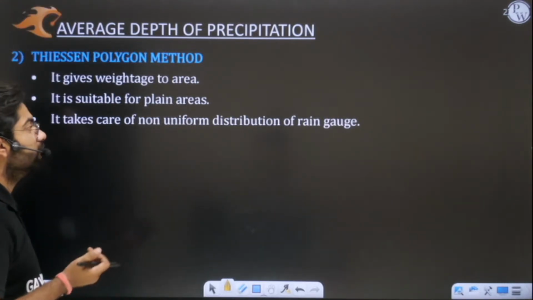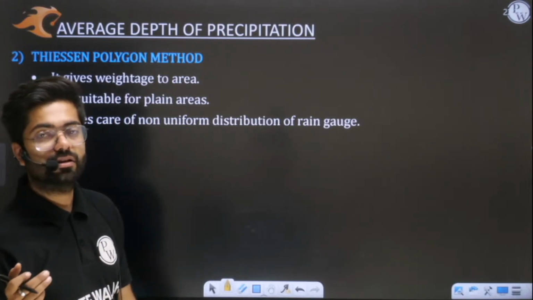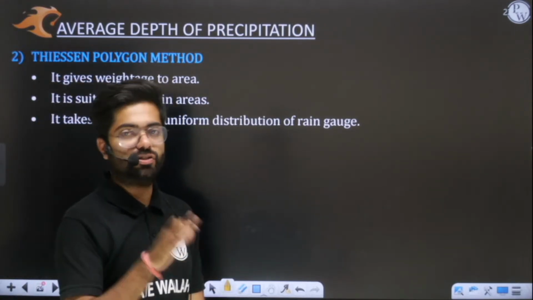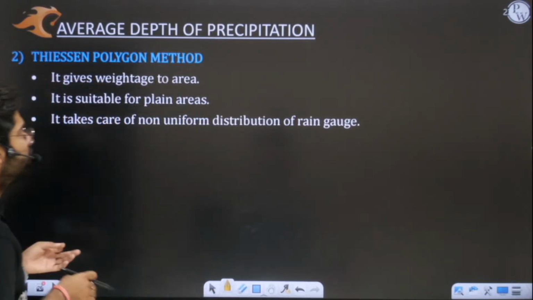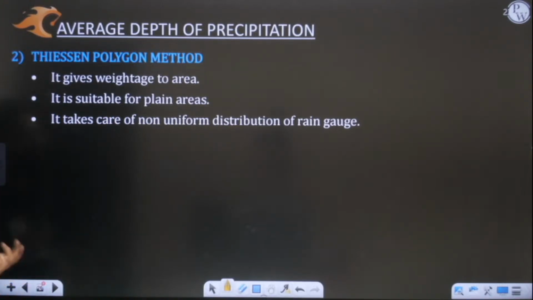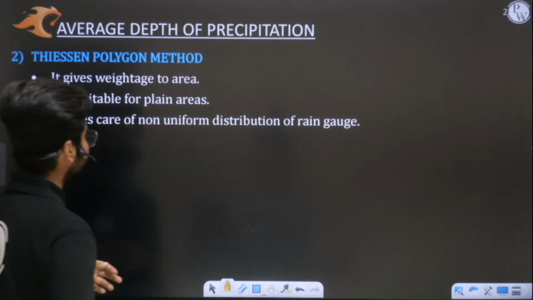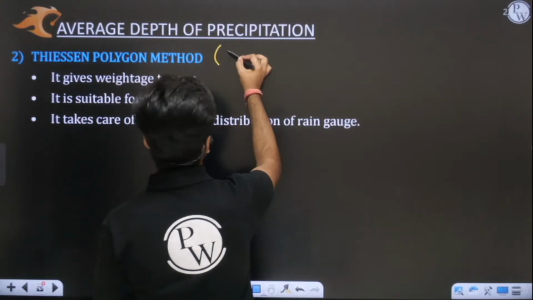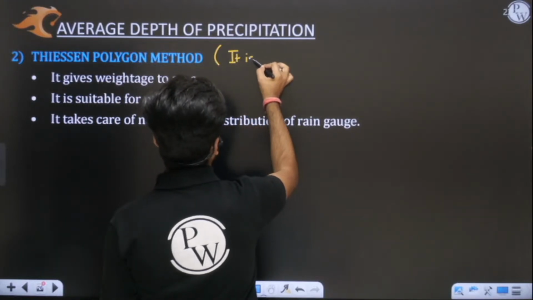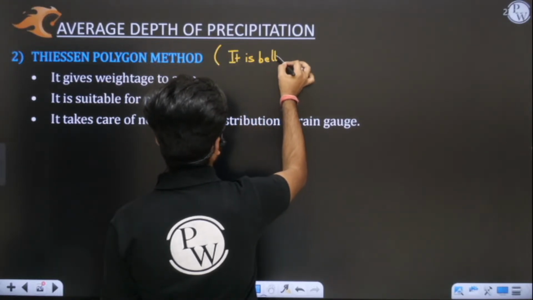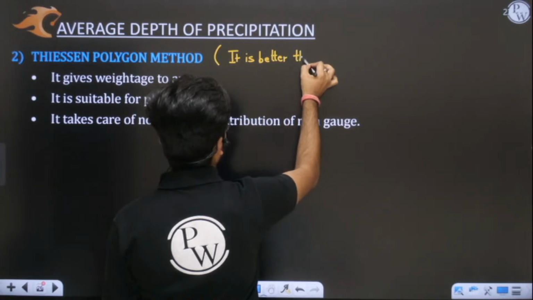So we'll move on to the second method, which you can say is better than the first one. This method is for sure the better method, the Thyssen polygon method. It is better than the arithmetic mean method, the very first one.